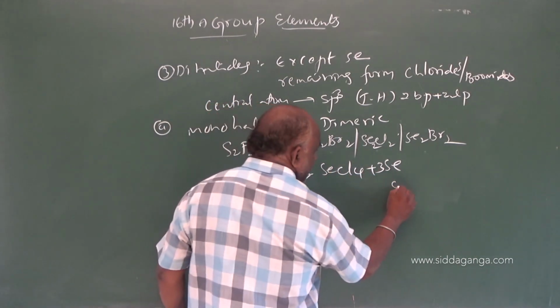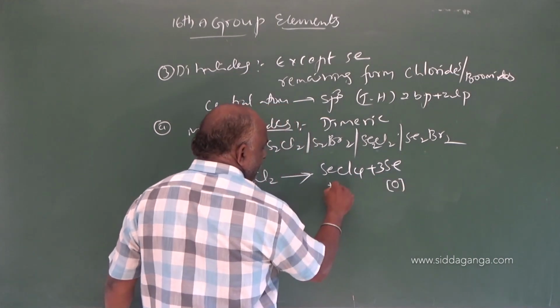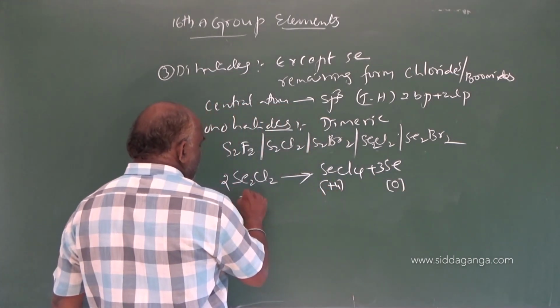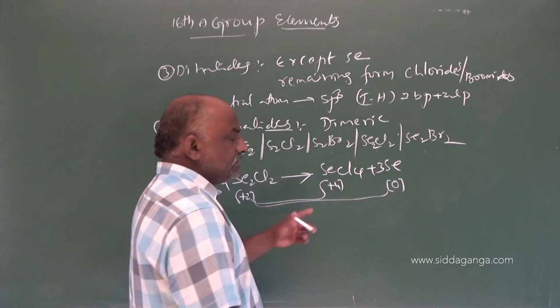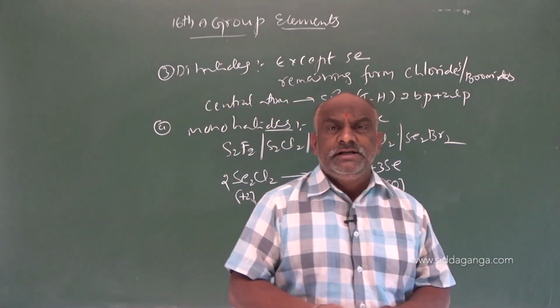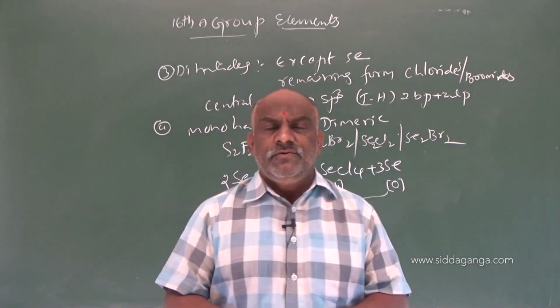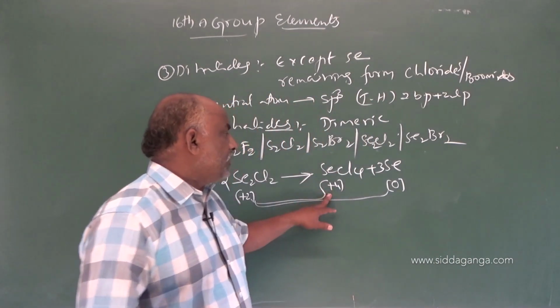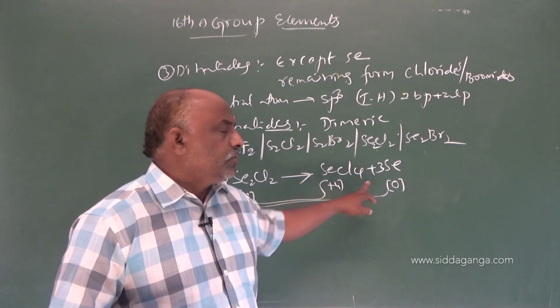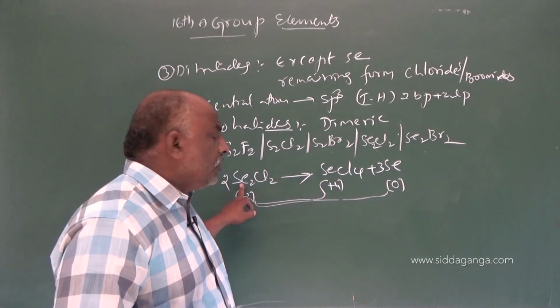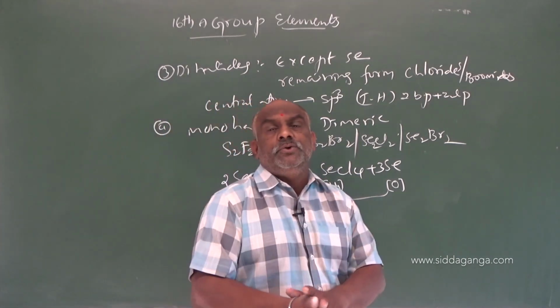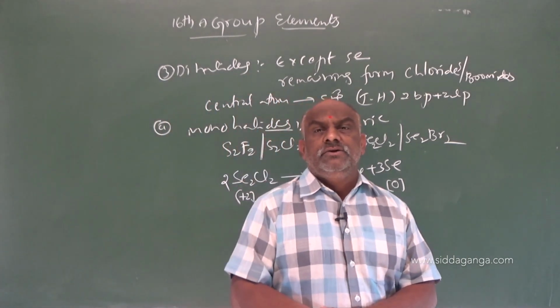In this example, selenium is in the 0 oxidation state in one product, +4 in another, and +2 in the reactant. From +2 to +4 and +2 to 0, one is increasing in oxidation state and the other is decreasing. So this is an example of redox disproportionation. The value +2 is in between 0 and +4. So monohalides undergo disproportionation.